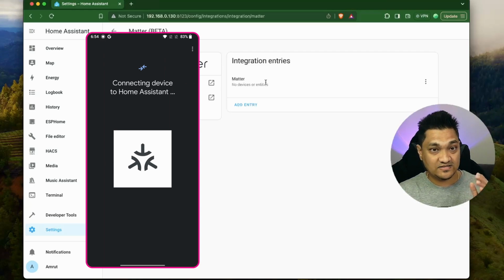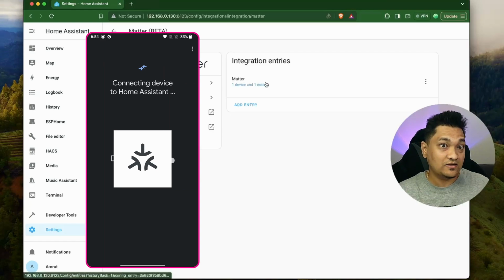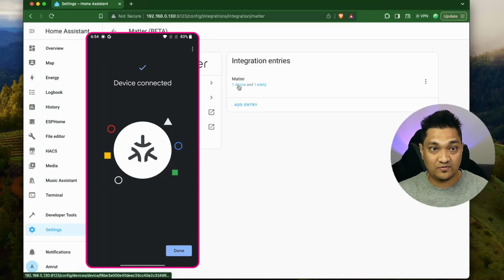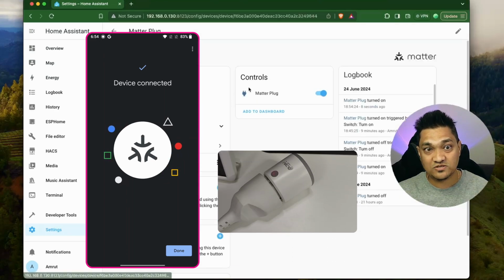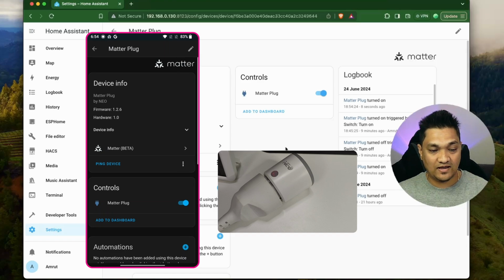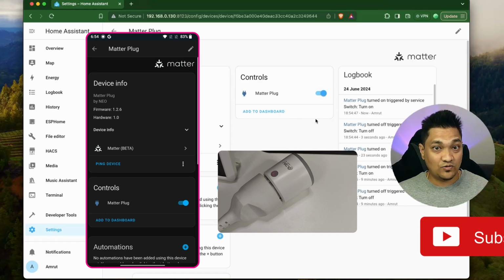In this case, right now it is connecting the device to Home Assistant. It has generated the Matter credentials that are required for this device to connect to my Wi-Fi. If you see right now, it has already updated here that there is one device that has been connected to this Home Assistant instance. And now on the app, I'm going to click on done here. Then if you see, we have the Matter plug connected. So let's go ahead and test this.